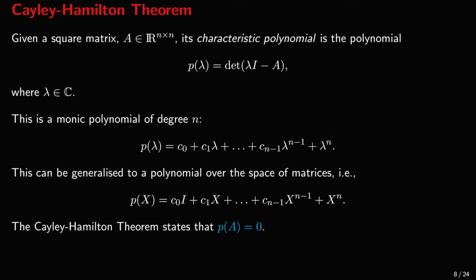This polynomial of a real or complex number lambda can be generalized to a polynomial of matrices. This is the polynomial P of a matrix X, which is given by c0 I plus c1 X and so on up to X to the power n. The Cayley-Hamilton Theorem states that P evaluated at A is equal to the zero matrix. Let's see what this means.